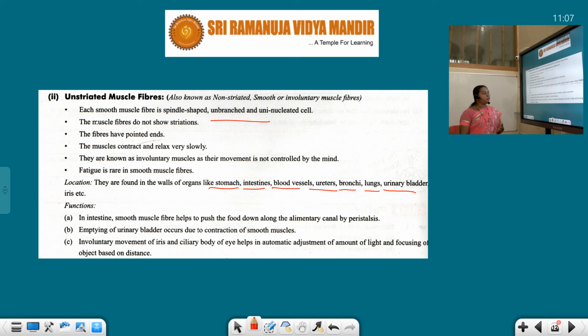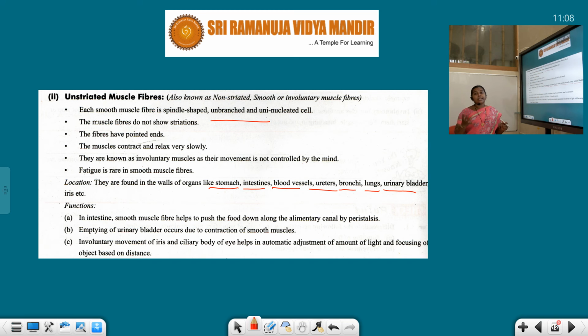And involuntary movement of the iris and the ciliary body of the eye helps in the automatic adjustment of the amount of light and the focus of objects based on the distance. Actually, we have the iris, a special muscle which is present in our eye, students. The contraction and relaxation of the iris movements is completely based on light adjustment.